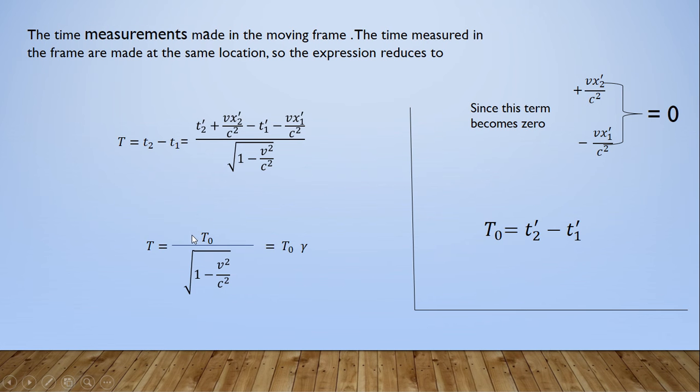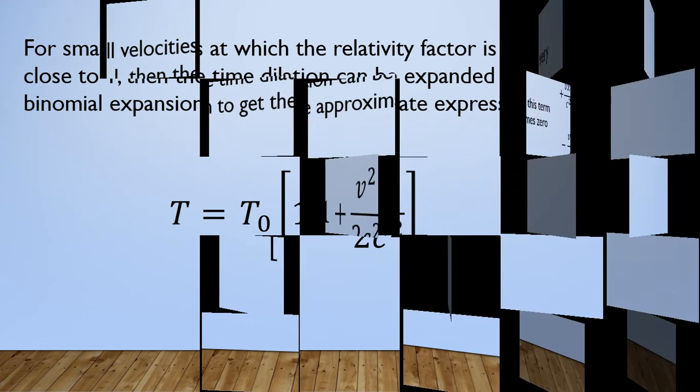Since 1 by the square root of 1 minus v squared by c squared is equal to gamma, we replace it by gamma, so t becomes t naught by gamma. So the equation becomes this.